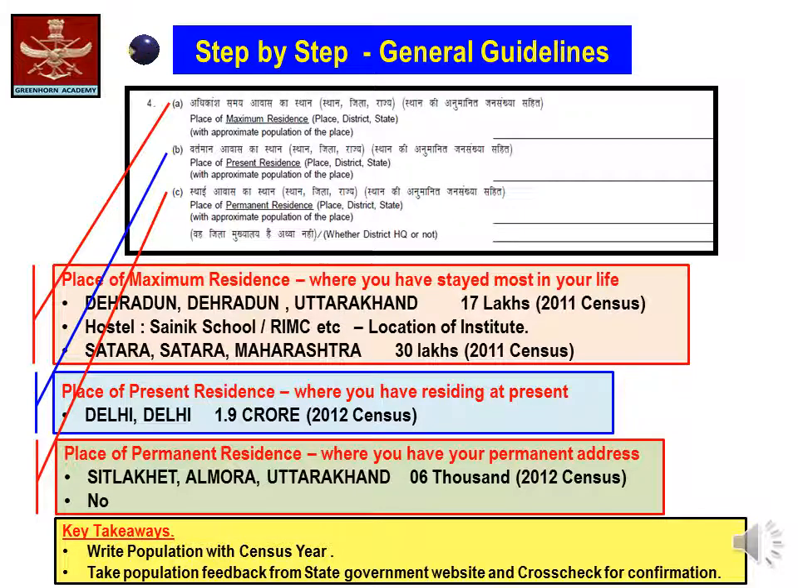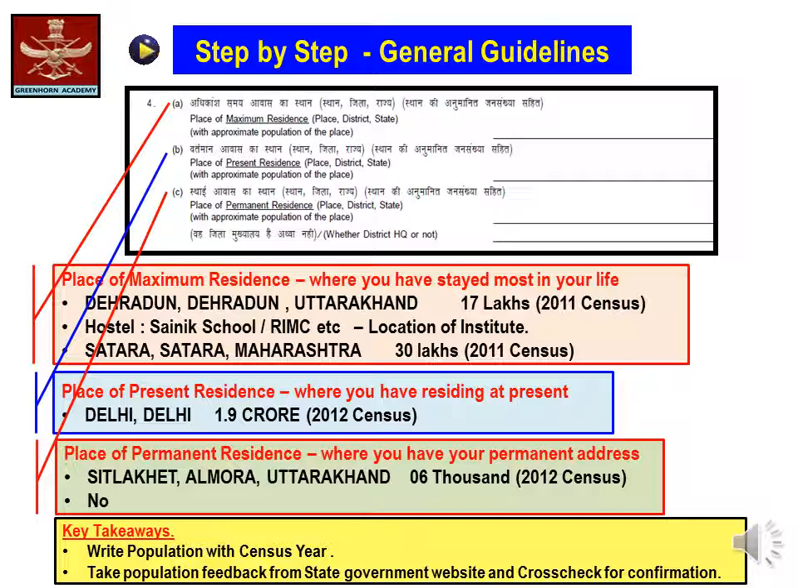In case of candidates who belong to Sainik schools or RIMC, their place of maximum residence will itself become the school or the institute. If you take the example of Satara Sainik School where a candidate is appearing, his choices would be Satara as the place, district headquarter would again be Satara, and Maharashtra would be the state, followed by population of 30 lakhs as counted in the population census of the year 2011.